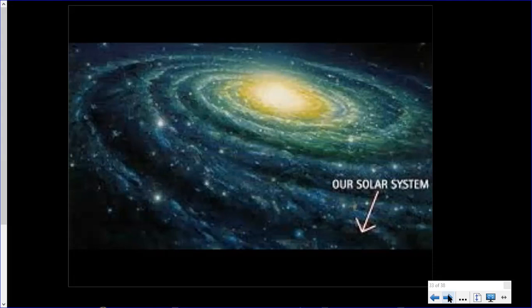So by being way on the outside, we can look into our Milky Way. That's why we can see it at night in the night sky, because we can turn around and see what the galaxy looks like because we're on the arm of it. But we can also point the telescopes out into the rest of the universe and see what the rest of the universe is like. So it's a pretty nice place to be located.